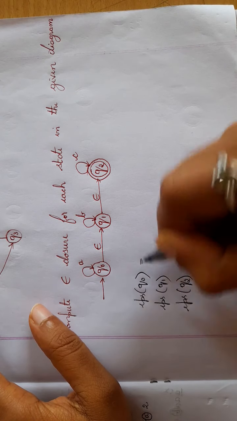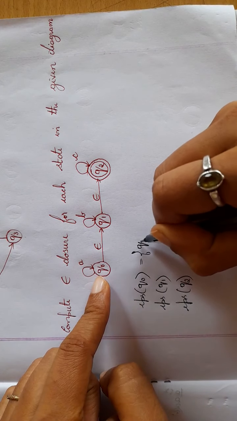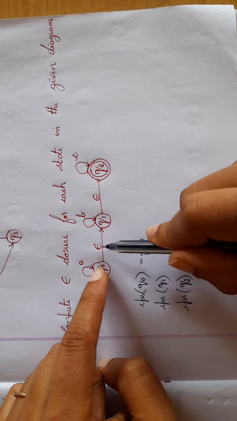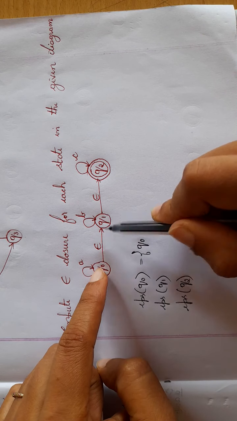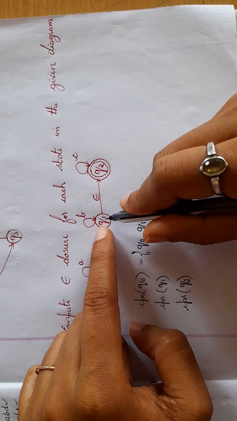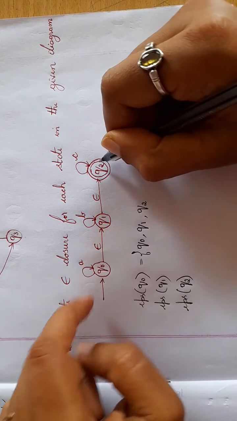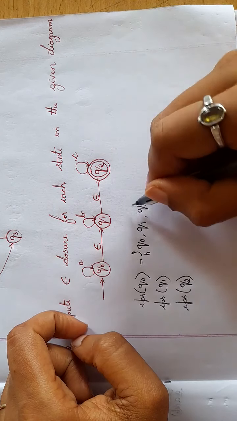What is EPS of Q0? First to itself, so it is Q0. From Q0, epsilon transition goes to Q1. From Q1, epsilon goes to Q2. From Q2, I don't have any epsilon transitions, so I am done.